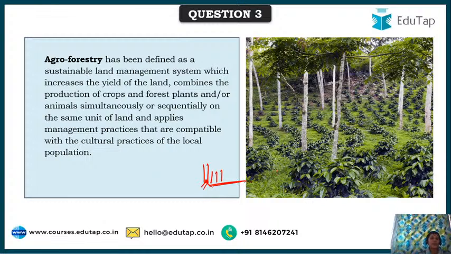Farm forestry is something where the forest itself is raised as a farm, as the primary cropping, and then whatever annual or biennial crops, they are taken up only as supplementary cropping. So it's actually a very thin line between them, but yes, this is the difference. So that's the major difference between agroforestry and farm forestry.